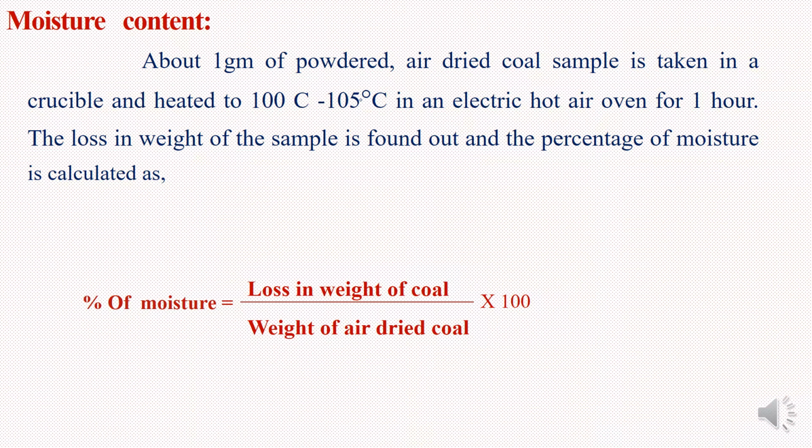Moisture content. About 1 gram of powdered coal sample is taken in a crucible and heated to 100 to 105 degrees centigrade in an electric hot air oven for 1 hour. The loss in weight of the sample is found out and the percentage of moisture is calculated as: percentage of moisture content is equal to loss in weight of coal divided by weight of air dried coal into 100.